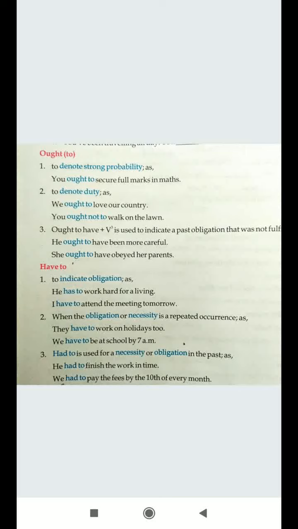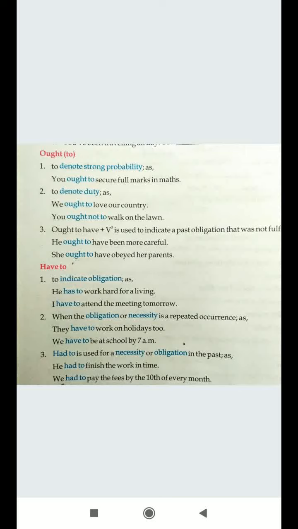Ought to have: when you are making use of ought to with have, there you will make use of the third form of verb. So V3, the third form of verb, is used to indicate past obligation. Like he ought to have been more careful. She ought to have obeyed her parents. As I told you earlier also, ought to is used with have to indicate a past form, and whenever have is used, you will make use of the third form of the verb, like obeyed here and been.